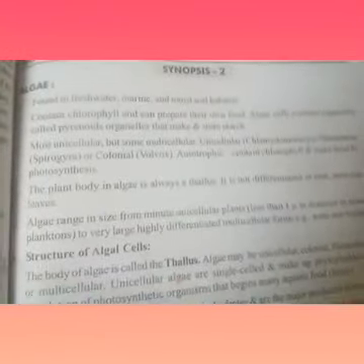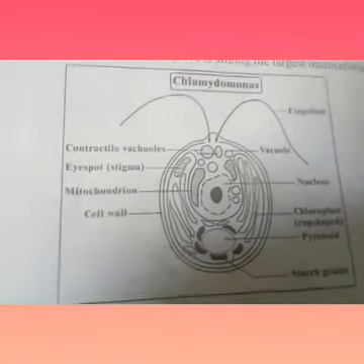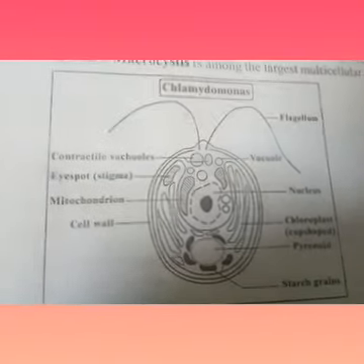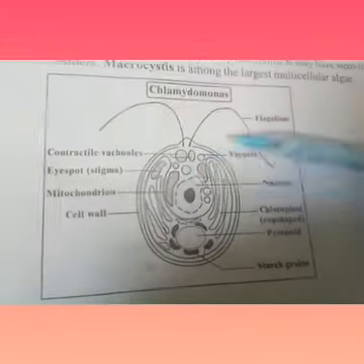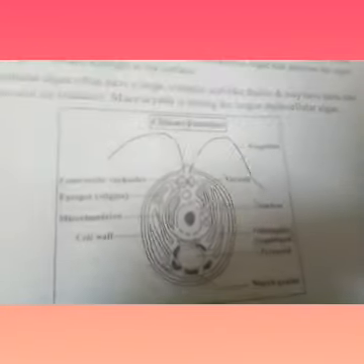Photosynthesis will take place in this algae. The plant body in algae is always a thallus. See this picture. This is Chlamydomonas. The body is called a thallus. It is not differentiated into root, stem and leaves. So the body is not divided into parts. It is just a thallus.